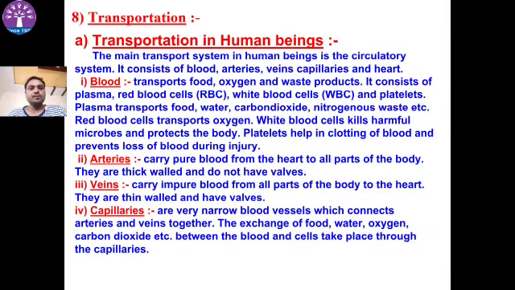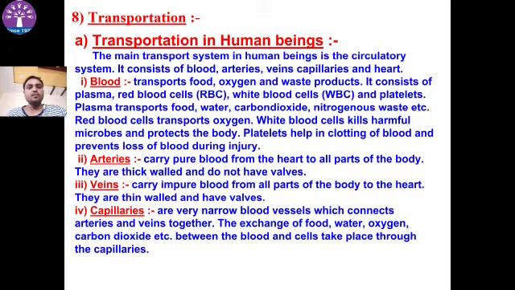Transportation. The main transport system in human beings is the circulatory system. It contains blood, arteries, veins and capillaries. Blood transports food, oxygen and waste products. It contains cells like RBC, WBC, platelets, etc. Blood contains the red color pigment called hemoglobin. It transports the oxygen. We also have arteries, veins and capillaries. These are the blood vessels.